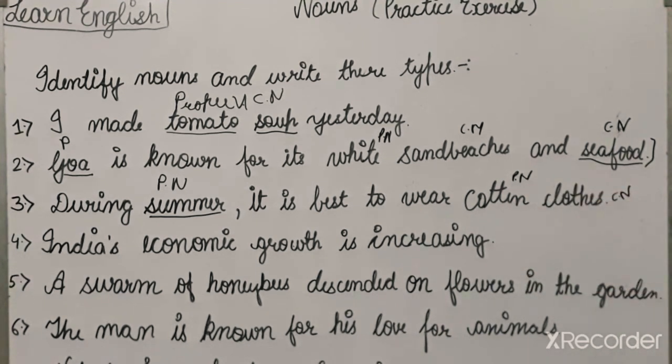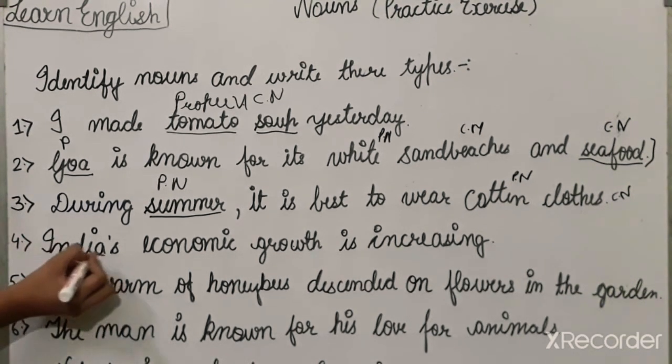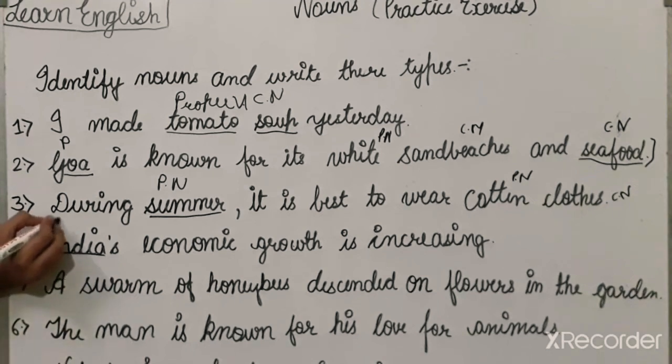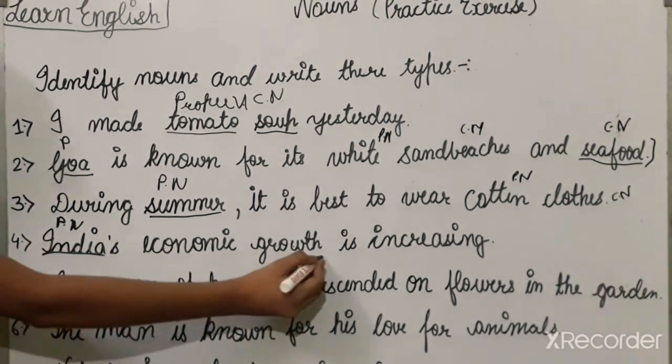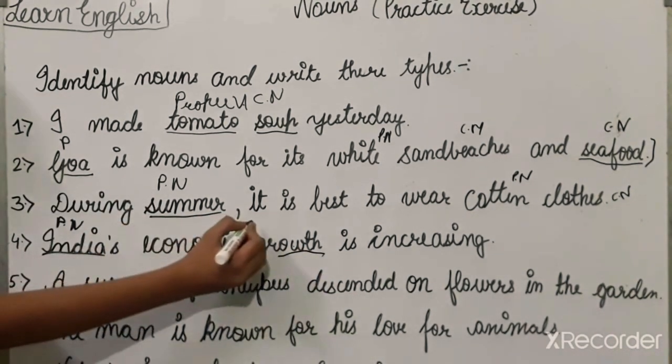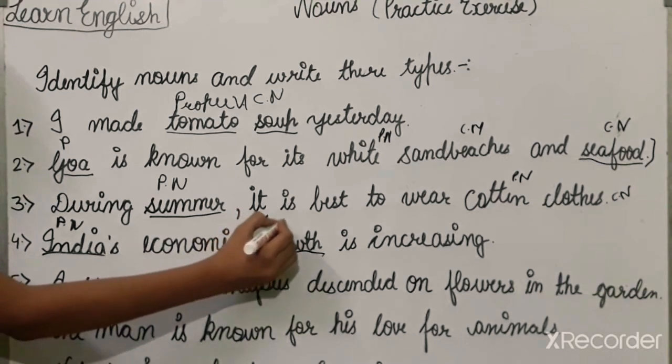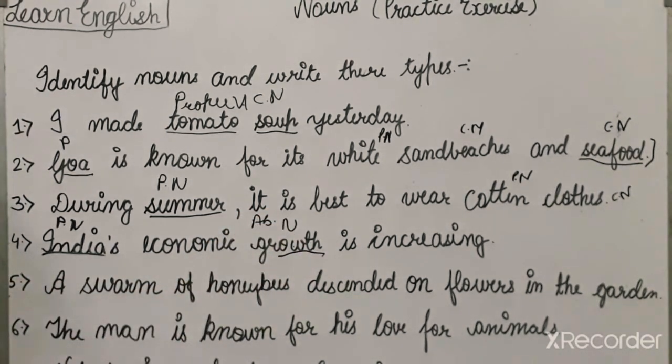तो ये proper noun होगा. Okay, so next is fourth sentence: India's economic growth is increasing. Here two nouns are there. Firstly India, you all know that it is a proper noun because it is the proper name of a country. And growth is also the noun. It is the abstract noun here, because we cannot see the growth, but we can feel the growth.